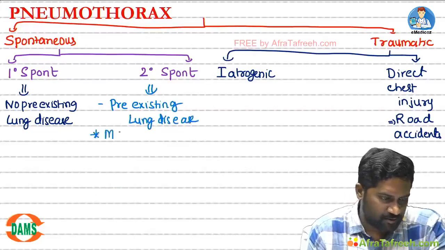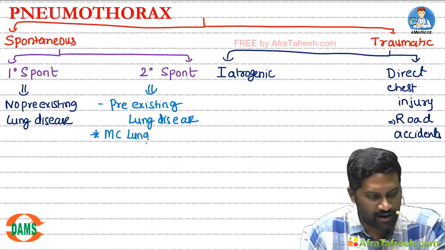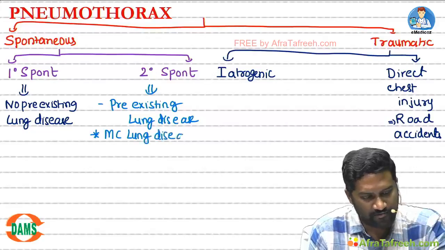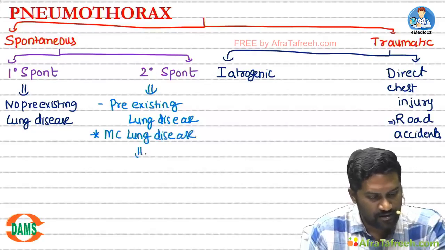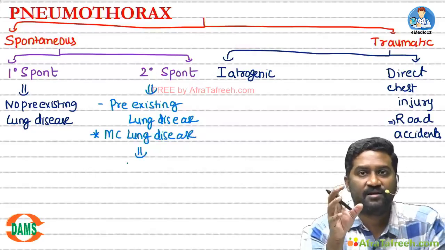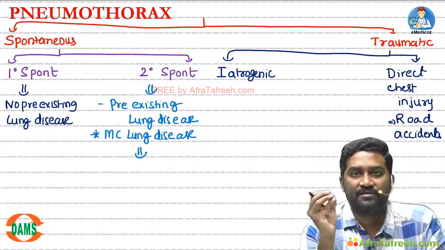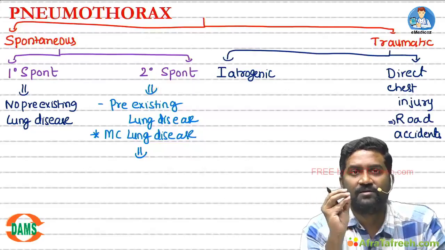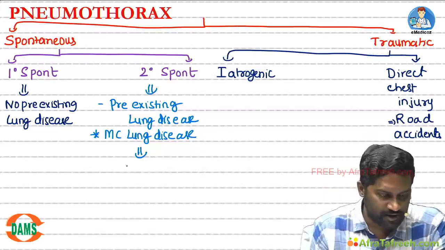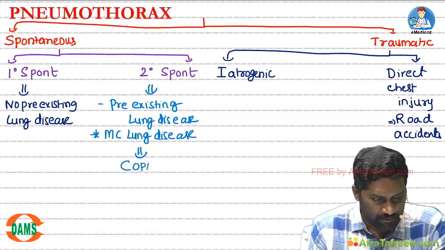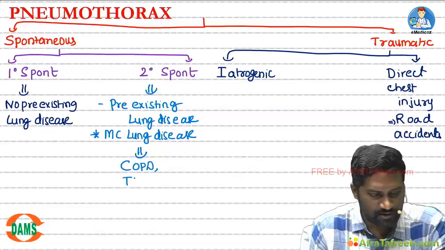Then what is the most common lung disease responsible for pneumothorax? In which lung disease there are hyperinflated areas called bullae, which can rupture resulting in pneumothorax? It is COPD, emphysema. Apart from that, tuberculosis.